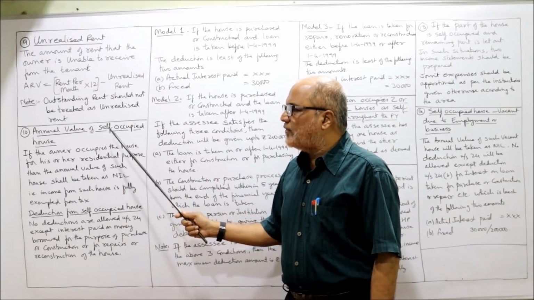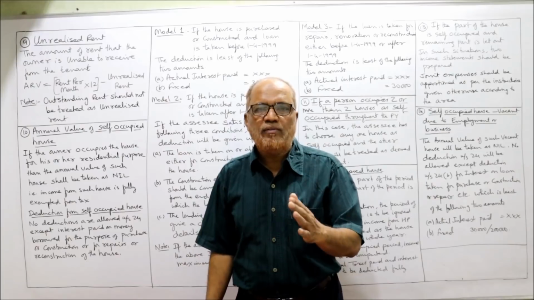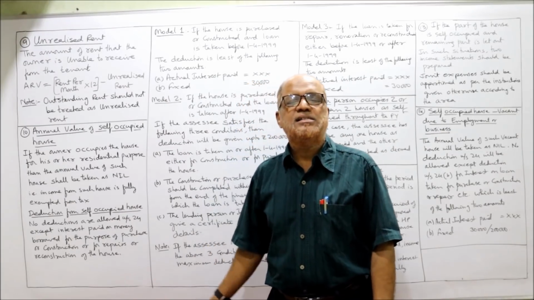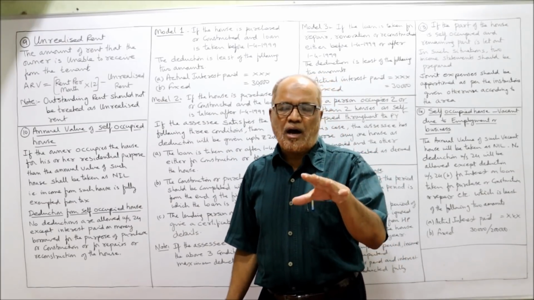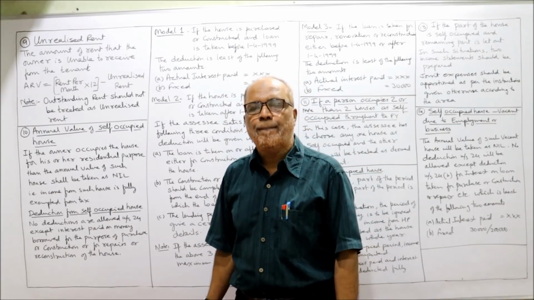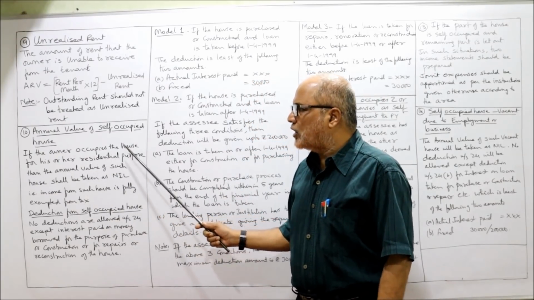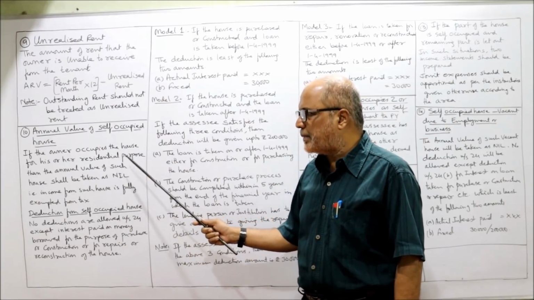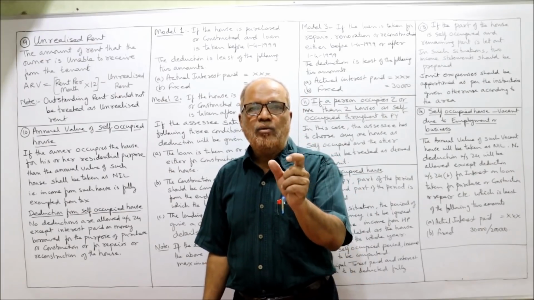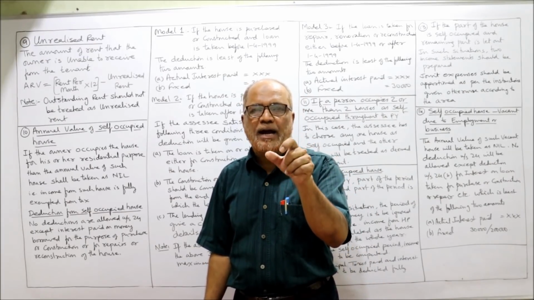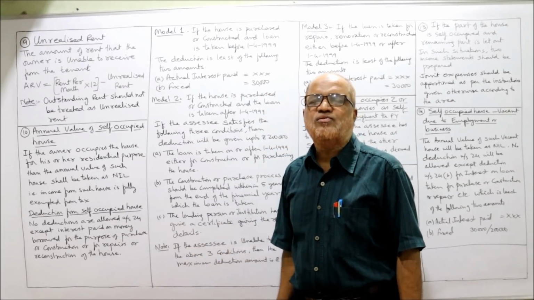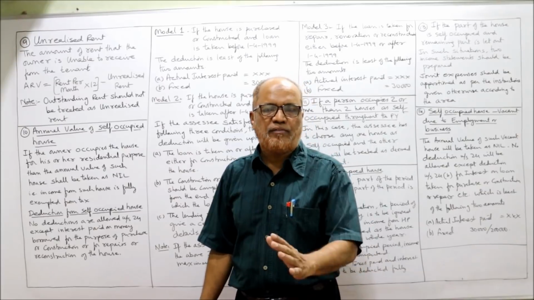The next one is annual value of self-occupied house. So far we have discussed the provision regarding let out house. Now we'll discuss the provision regarding self-occupied house. That is a house which is used for self-occupancy or self-residence of the assessee. If the owner occupies the house for his or her residential purpose, then the annual value of such house will be taken as nil. The annual value of a self-occupied house should be taken as nil. That is, income from such house is fully exempted from tax.